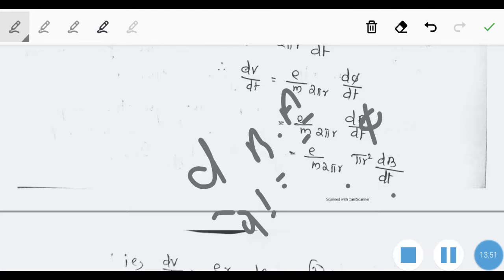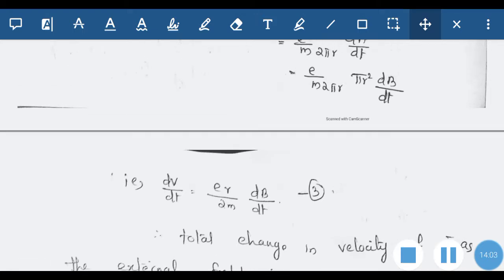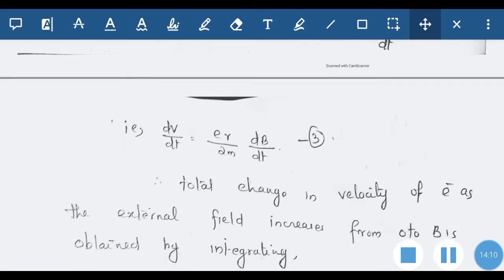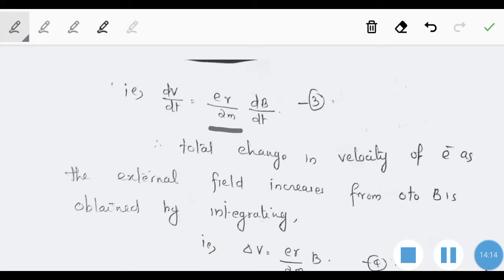The area part is pi r squared, we can take it outside, then into dB by dt. So dv by dt is equal to, we can cancel pi r squared, and 2 pi r, the remaining part is pi cancels, r in the numerator and 2 in the denominator. So the value is er by 2m into dB by dt, and put it as equation number 3.